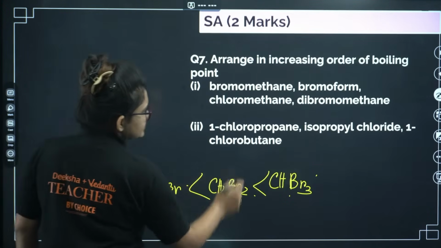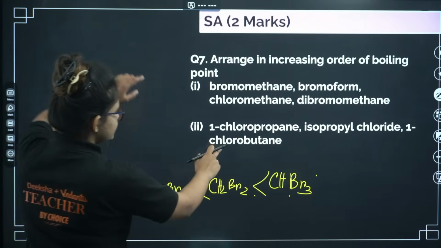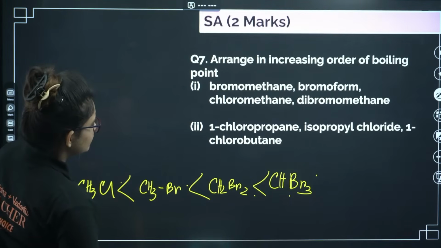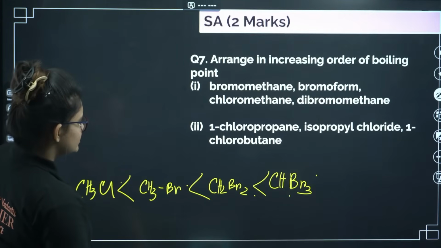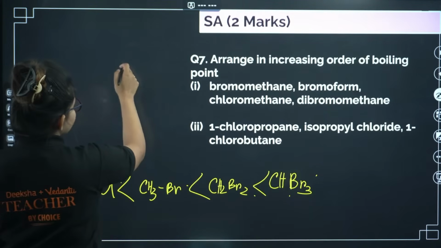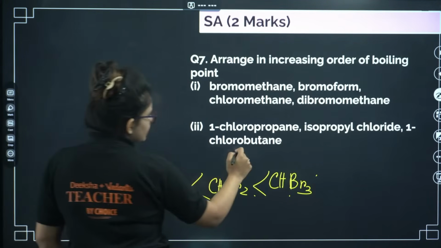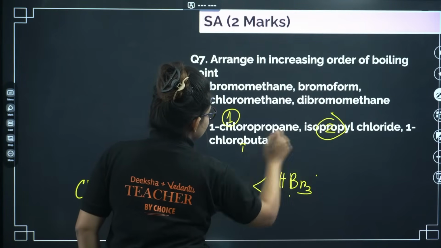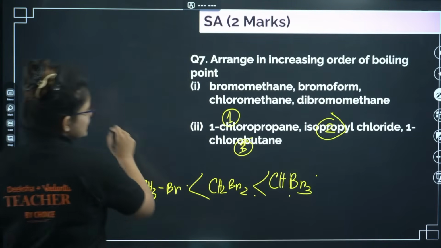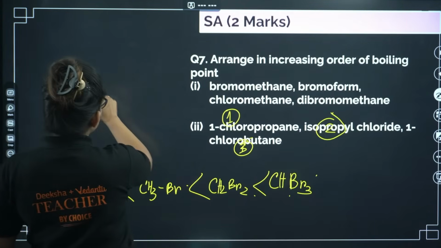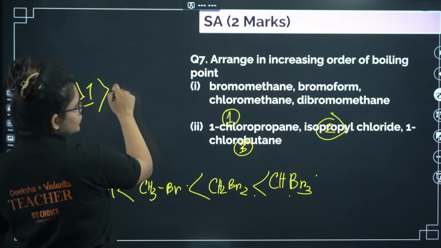Next, 1-chlorobutane, 1-chloropropane, isopropyl chloride. For this case, 1-chlorobutane will come first, so let it be number 1, let it be number 2, let it be number 3. So your third one will come first, then compound 1, then compound 2.